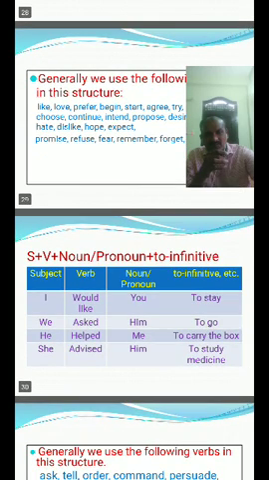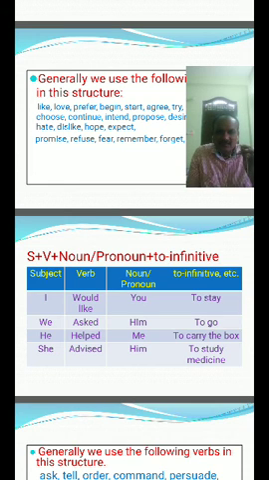Subject plus verb plus noun or pronoun plus to-infinitive. I would like you to stay. We asked him to go. He helped me to carry the box. She advised him to study medicine. Here the subject is there, the verb is there, and at the same time a noun or pronoun is there, followed by the to-infinitive. The noun or pronoun acts as the doer of the verb in this to-infinitive.